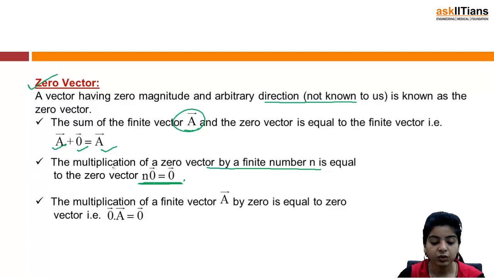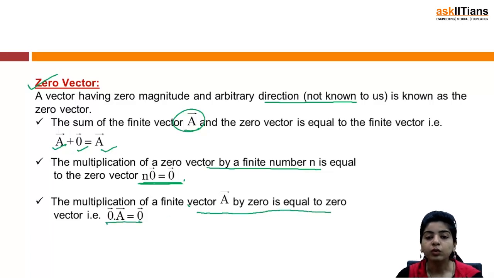The multiplication of a finite vector A by 0 is equal to the zero vector. So this just means that it is obeying the ordinary algebra rules: if a zero vector is multiplied by a scalar finite number n, or you multiply a zero vector by a vector A, the resultant is the same zero vector, right?